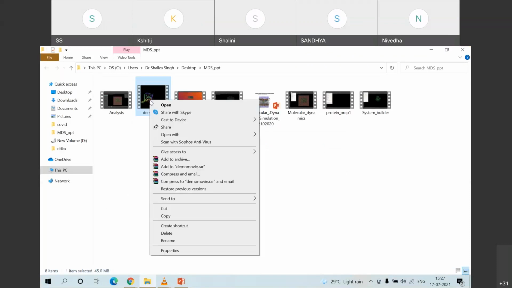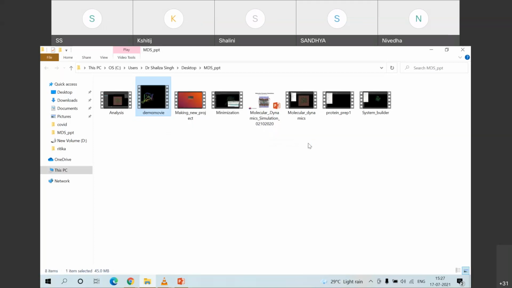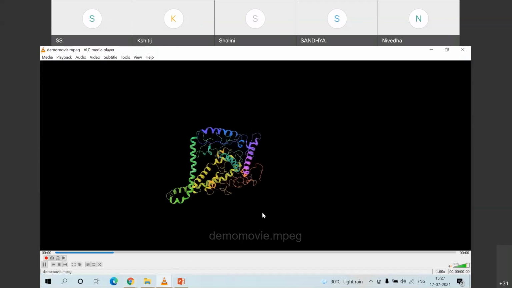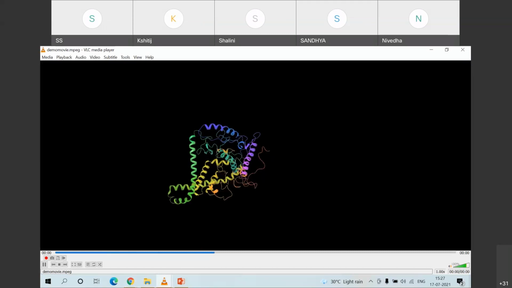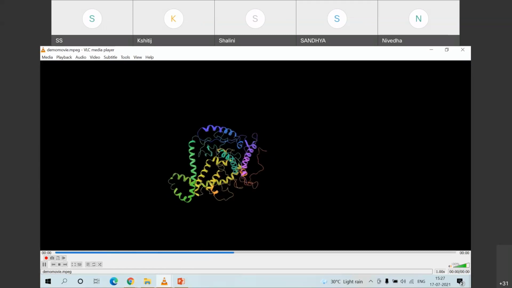Just a moment, it has hung, I guess. So this is the one. So you can see that the molecule which I just simulated, showed you in the simulation demo, how it has attained a particular conformational state wherein I can say that it is stable.